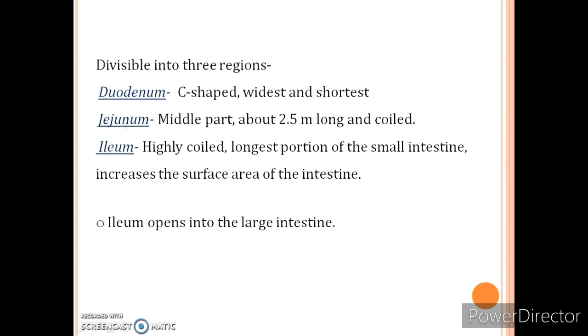This absorption is done with the help of small finger-like projections present in small intestine, which is known as villi. The last portion of small intestine, that is the ileum, opens into the next portion of the alimentary canal, which is the large intestine.